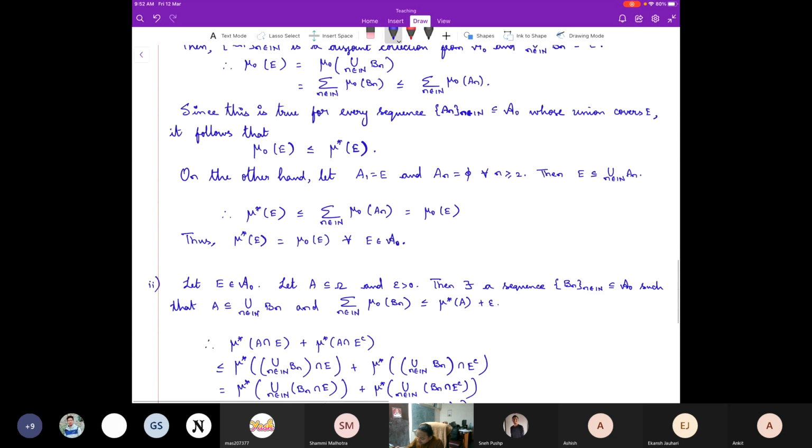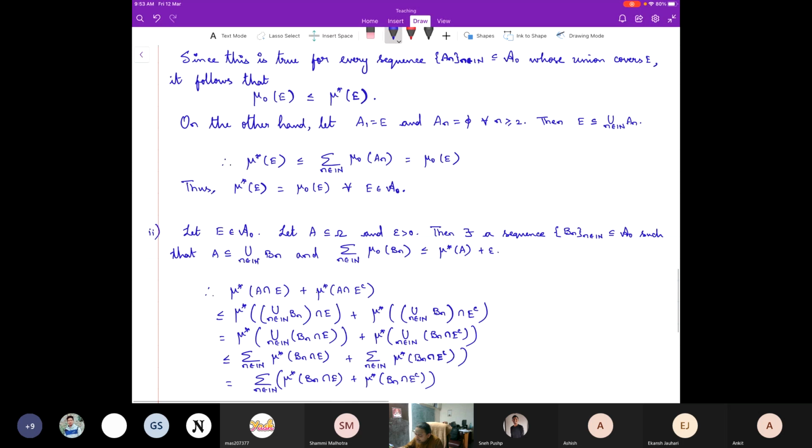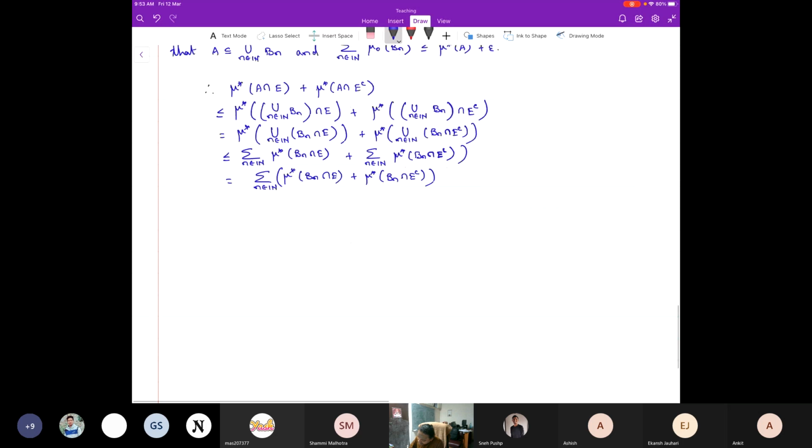And just now we proved in 1 that on A naught, mu star coincides with mu naught. So this is the same as the summation over n in N of mu naught of B_n intersection with E plus mu naught of B_n intersection with E complement, right? Now mu naught is a pre-measure, which means it is finitely additive, and therefore this is the same as the summation over n in N of mu naught of the union, which is mu naught of B_n.